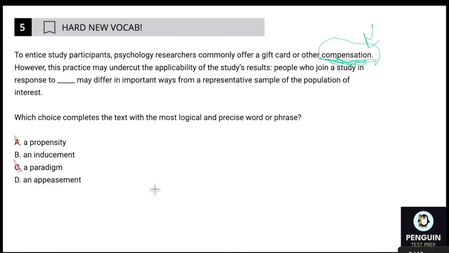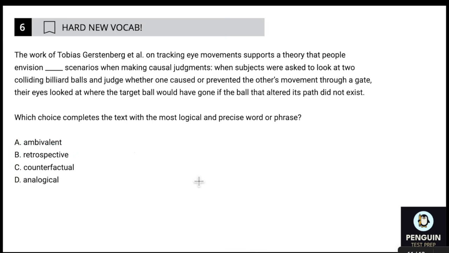They're just like, hey, man, do this study. I'll give you some money. So it's not like they're trying to fix anything. They're just trying to give them an incentive to do the thing. So choice B is our answer. Pause the video. Try this one on your own first.